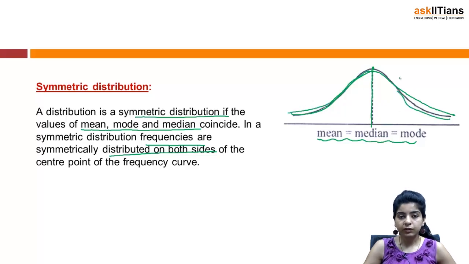That is why the shape of the curve is like this, and the curve, you can see, is symmetric. So this is a symmetric distribution. This is just for your information's sake, and you can remember the symmetric distribution: in a symmetric distribution, mean is equal to median is equal to mode.